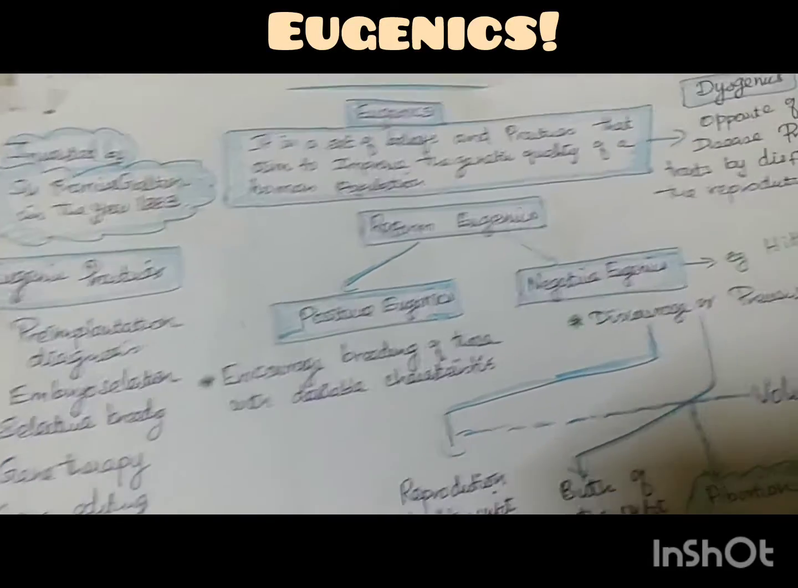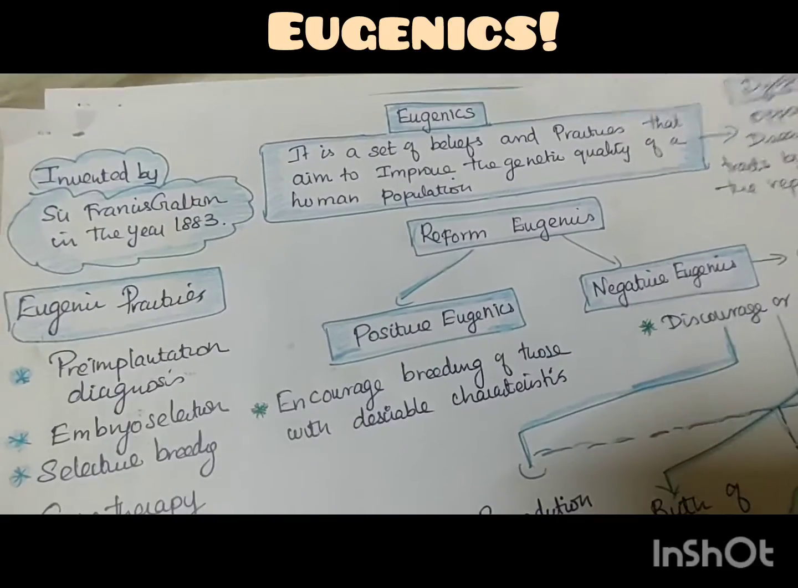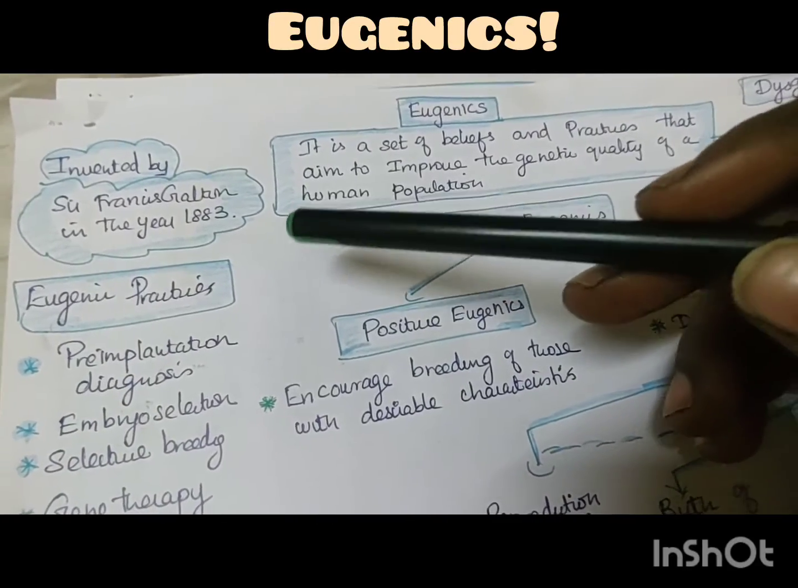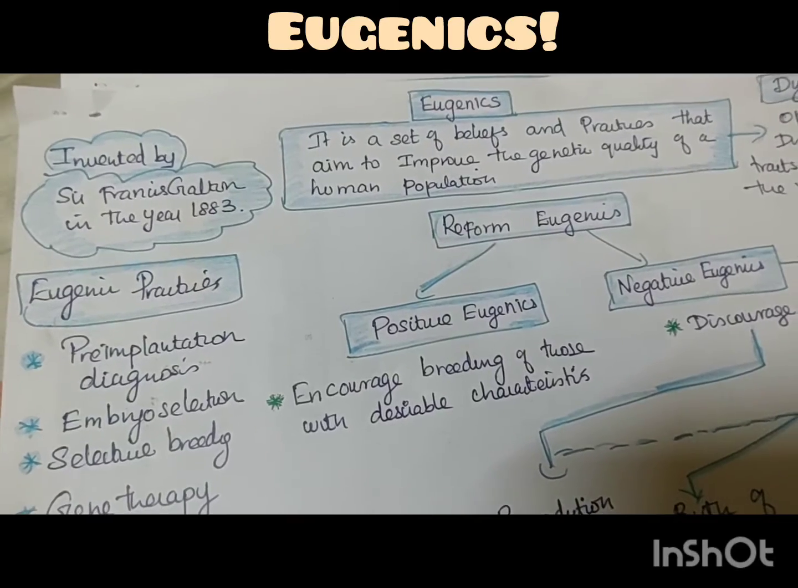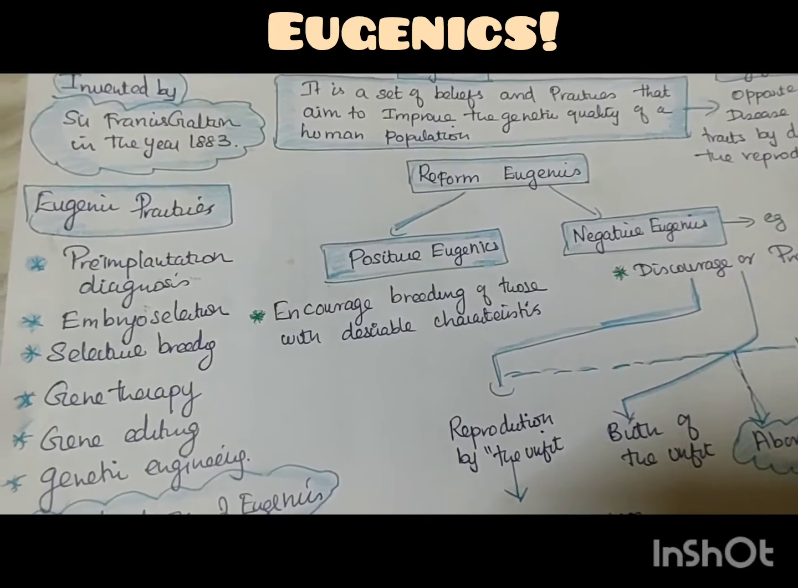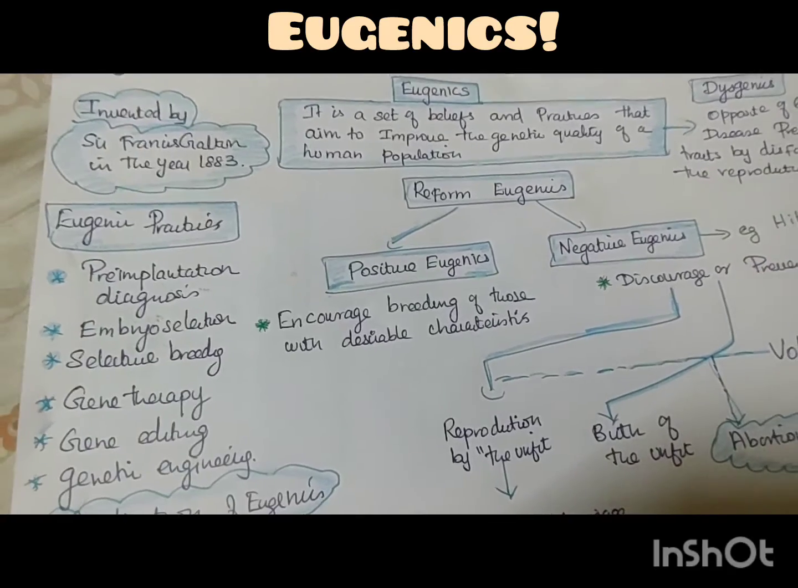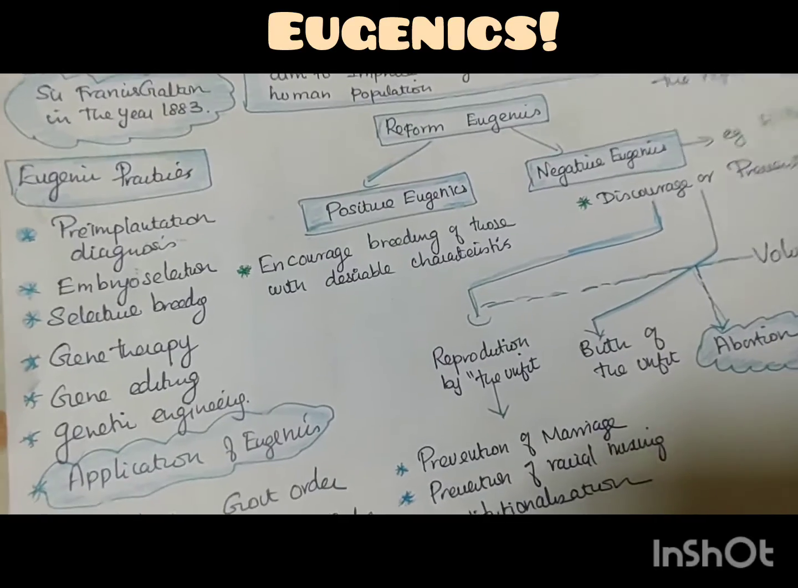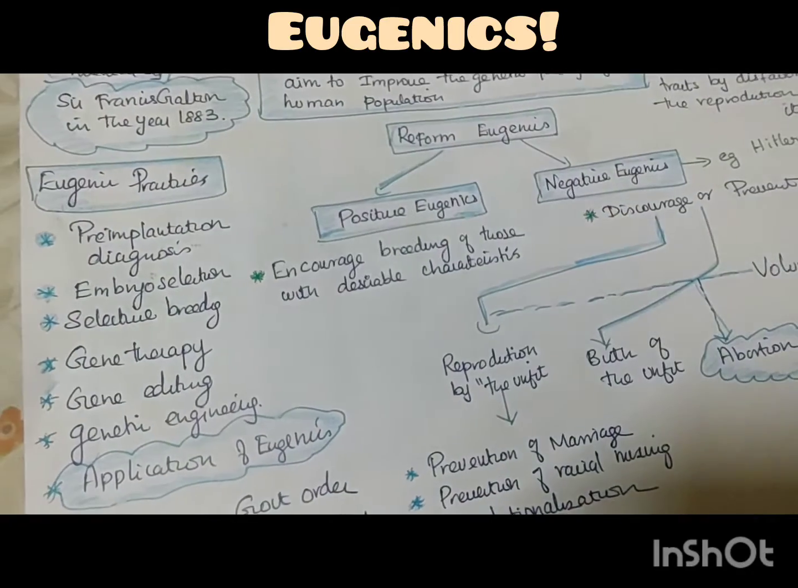Who invented eugenics? He is Sir Francis Galton. In the year 1883 he invented it. You can ask me whether these eugenic practices are applicable in our normal day-to-day life. Yes. Eugenic practices, you can see in pre-implantation diagnosis.